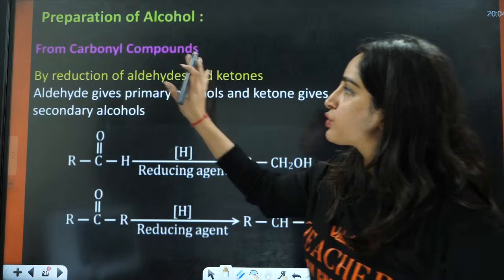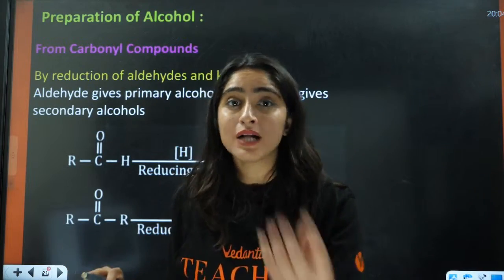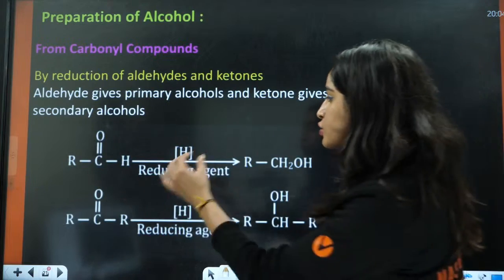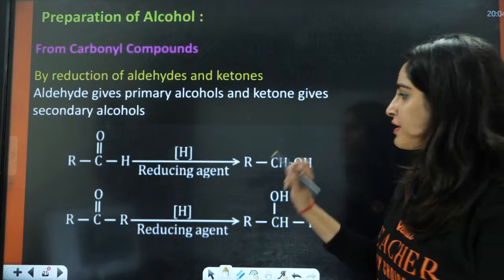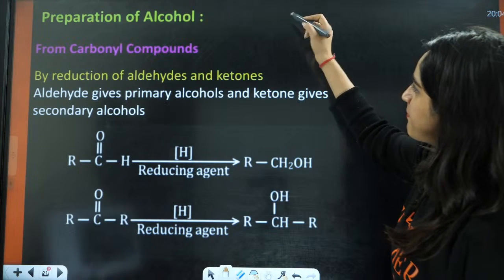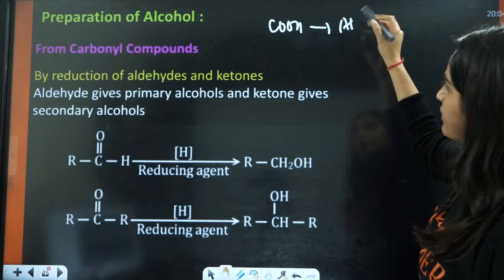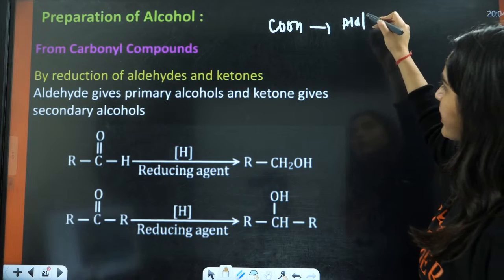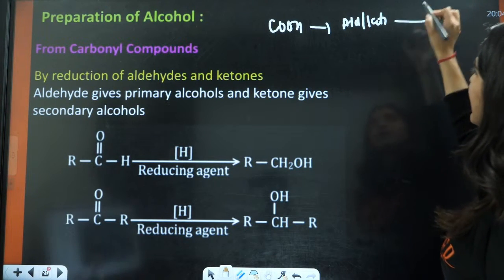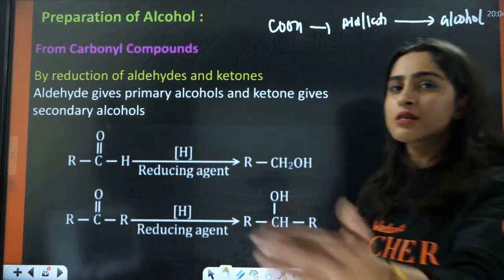Now we are going to do the formation of alcohols from carbonyl compounds. For example, you have this carbonyl compound, so there will be a reducing agent. Always remember this chart: firstly you have COOH, then you have aldehyde or ketone, then alcohol. The reduction of COOH will give rise to aldehyde or ketone. The reduction of aldehyde or ketone will give rise to alcohol.